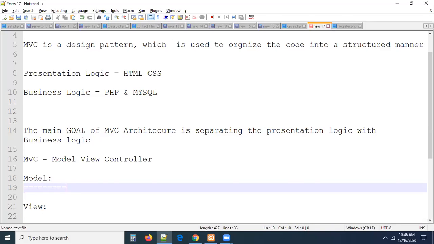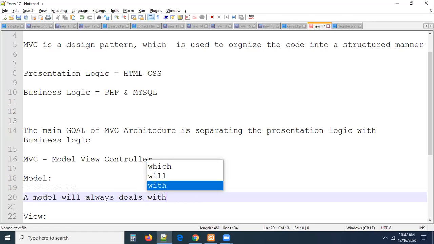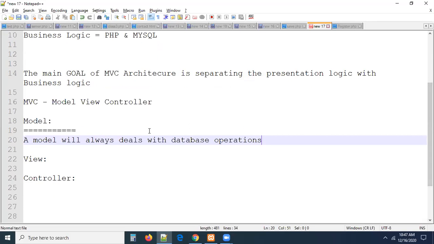A model. What is a model here? A model will always talk about database logic, guys. Database operations, right? Let me write a point here. A model will always, remember these words, very important, will always deal with database operations. What are the database operations? You already know. Maybe inserting data, selecting data, deleting data. So simply said, what is a model?